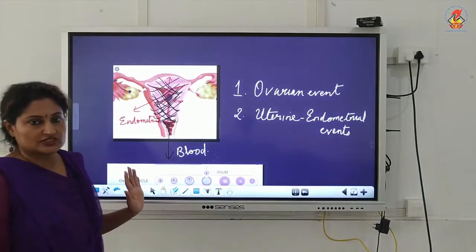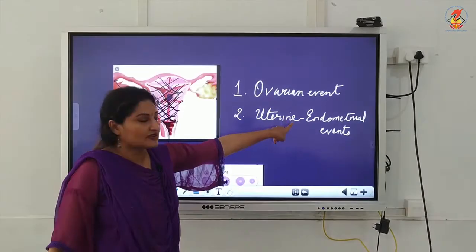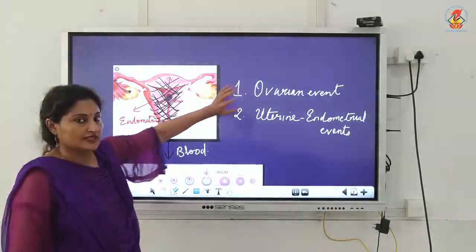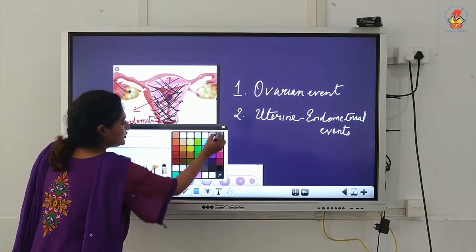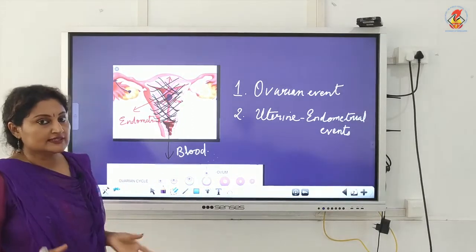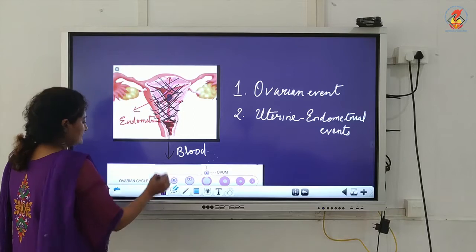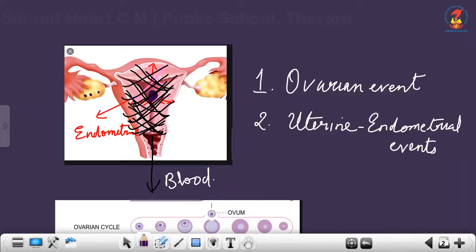So this is the first phase. I have emphasized the event occurring in the uterus, but I didn't tell you the status of the ovaries. We know the ovaries have the ovarian follicles in the cortex at various stages of development. So here, the ovarian follicles are at which stage?